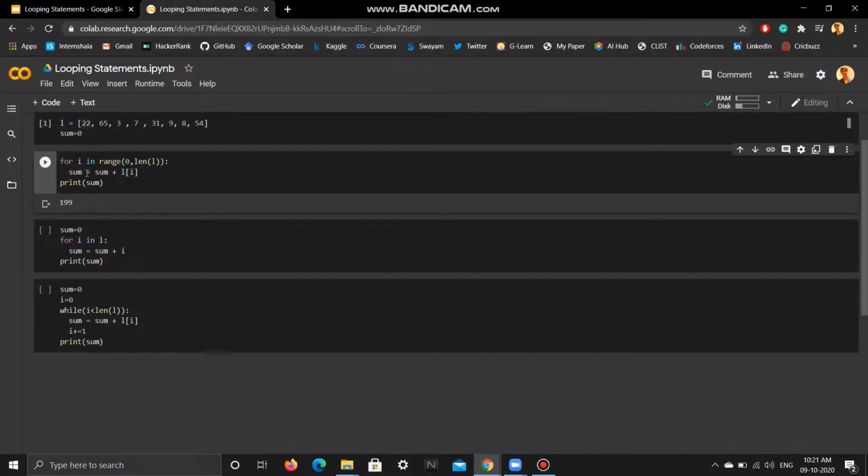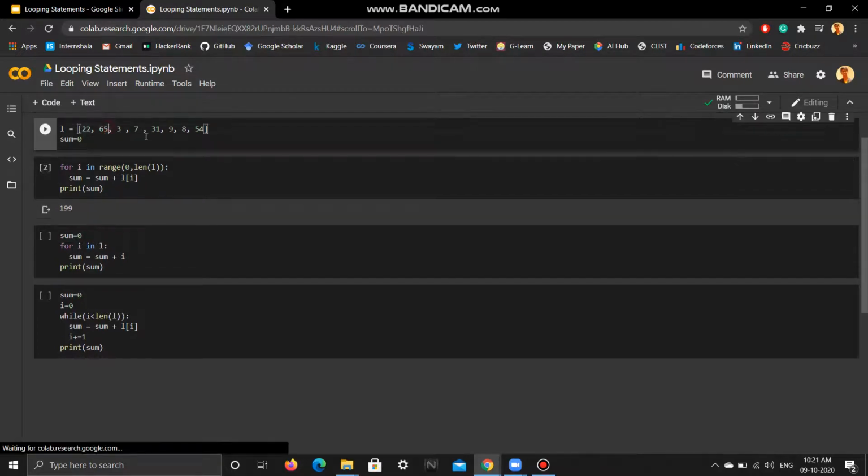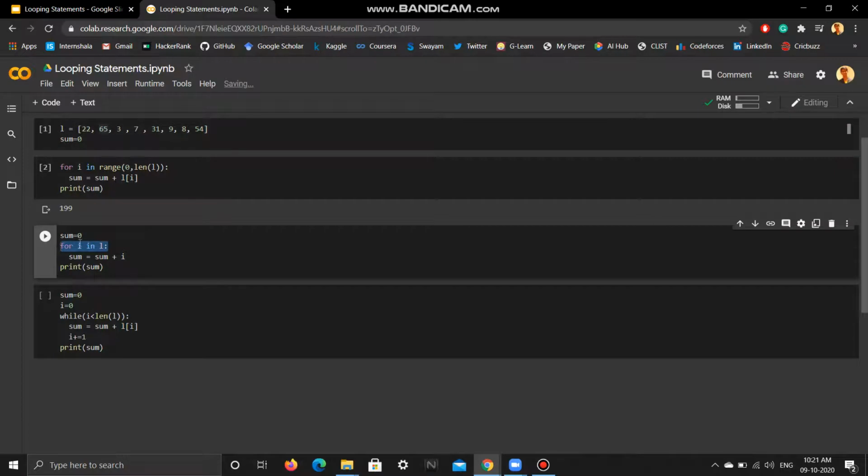Okay, so this was one way of using the for loop, using range and length and the indexing. If we don't want to use the indexing, we can directly write for I in L. This tells the compiler to take an element from L as I and use it as an independent entity. So when the control sees this statement for the first time, it will take the first element in L as I.